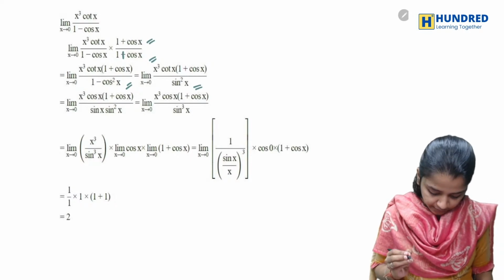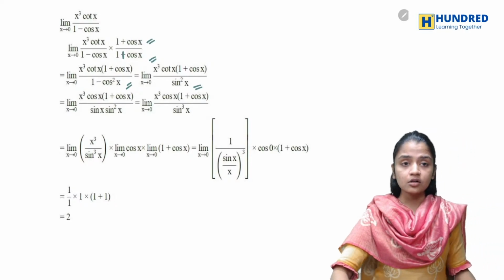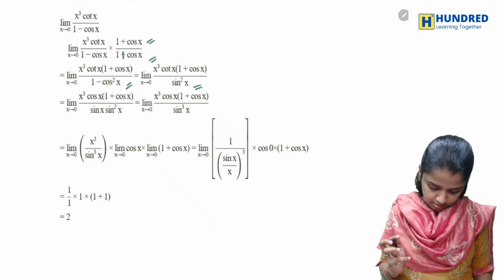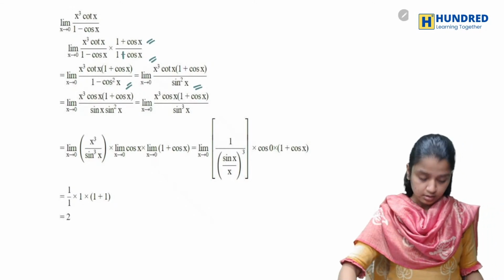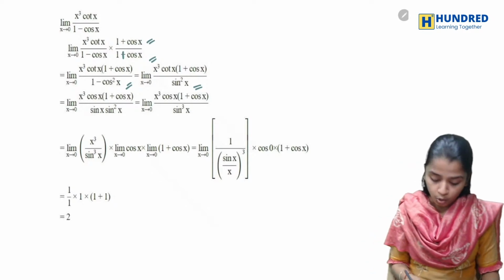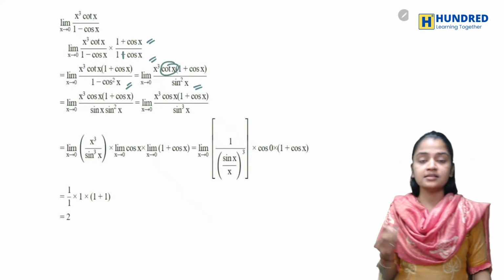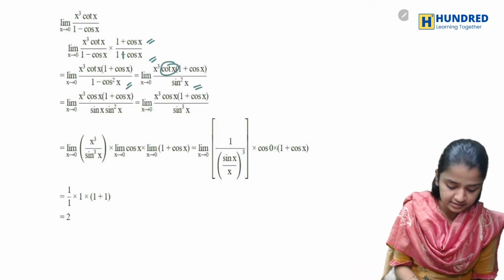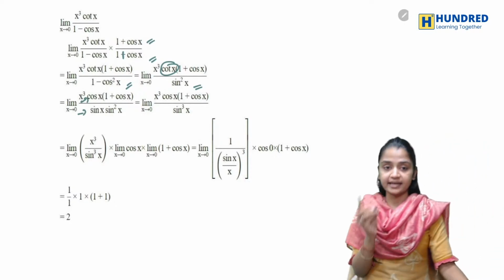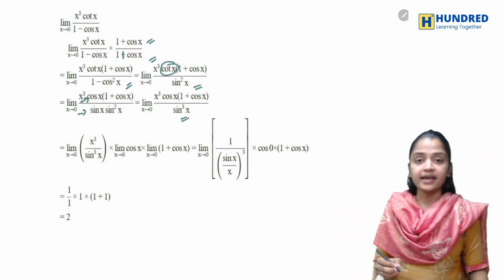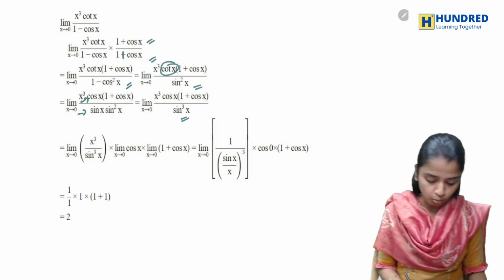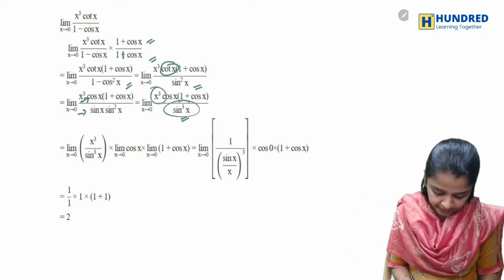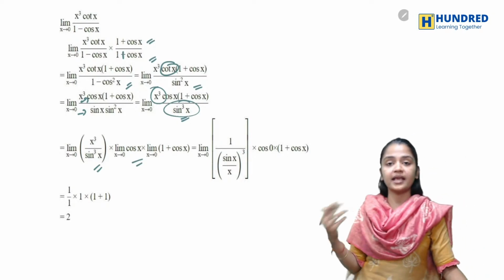Okay, after this, so one second, I think there is a change in the question. Just a minute. Yes, there's no change in the question. After writing this, instead of cot x, you have to write cos x by sin x. You can write cot x as cos x by sin x. That's how you got cos x by sin x. Here it becomes x cube into cos x into 1 plus cos x by sin cube x. Now I'm clubbing these two terms, and the remaining terms I'm taking as they are.